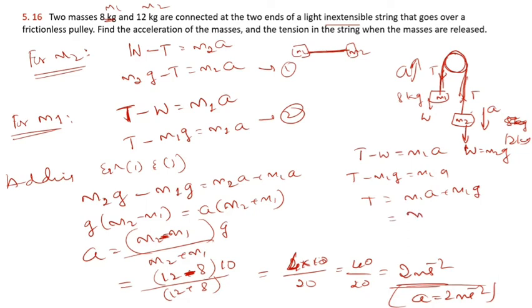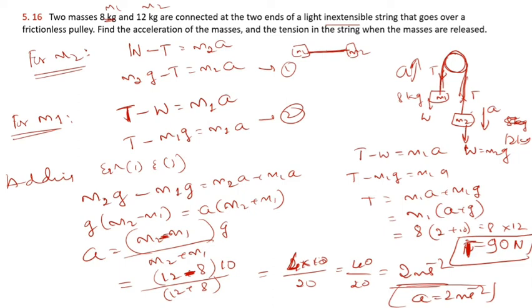So I can write m1 common, a plus g. m1 is 8, a is 2 and g is 10. So the tension is 8 into 12, which is 96 Newton. So tension T is equal to 96 Newton. This is how we can solve such problems.